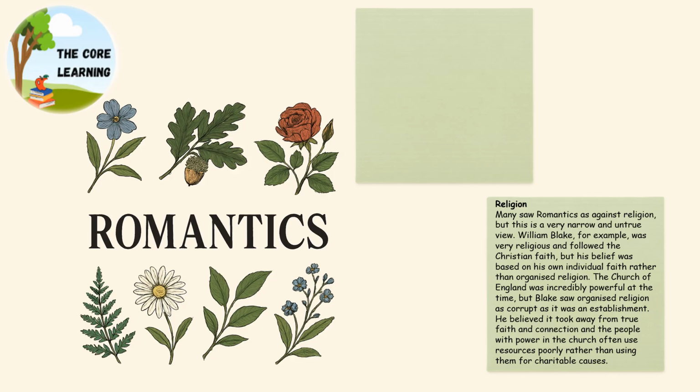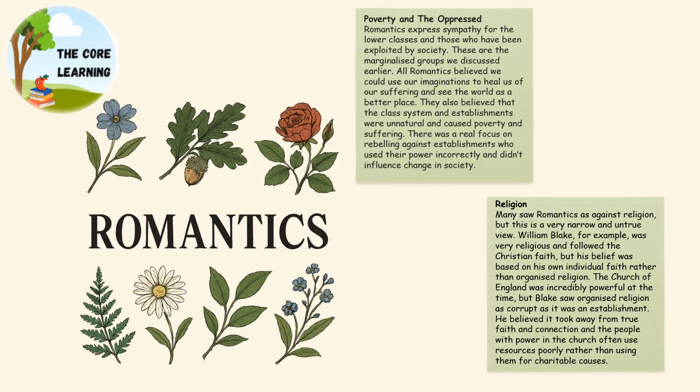Because the problem with organised religion is you have a hierarchy. So there are people at the top of the church, and he believed that those people often exploited their power rather than really being good Christians and going out and helping the poor and the marginalised and helping people find God. He thought that they were using a lot of the church's resources for themselves. He also thought that when you organised religion and you forced sets of rules into things, it stopped that idea of faith as well. So he believed that it took away from truth, faith and connection, and the people in power in the church were often using the resources poorly.